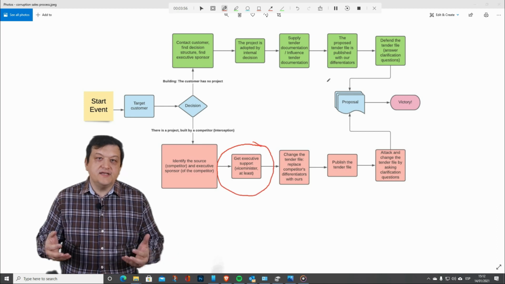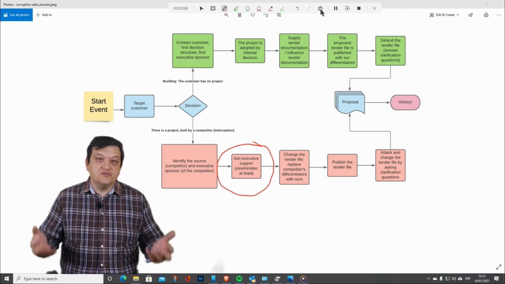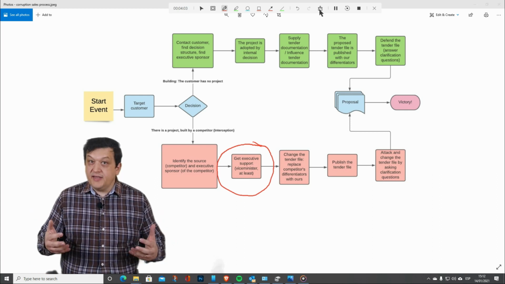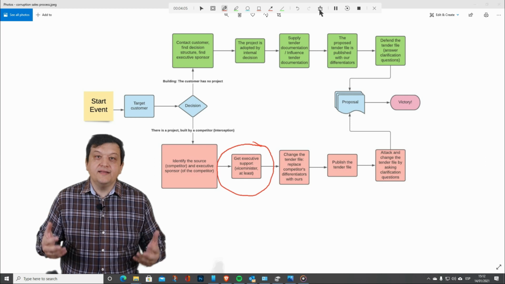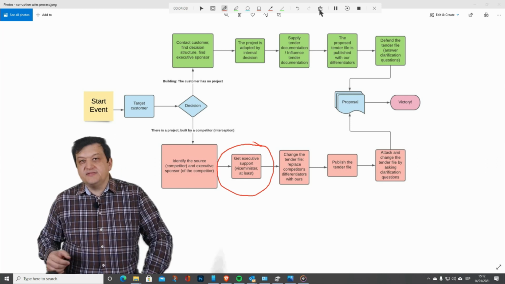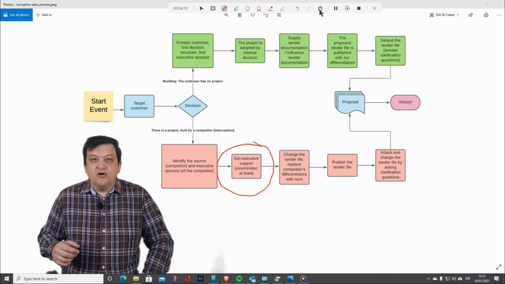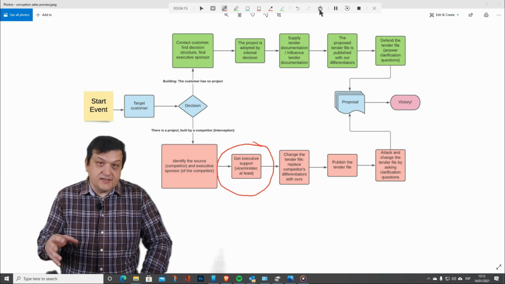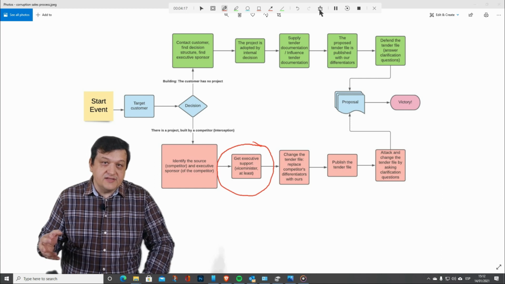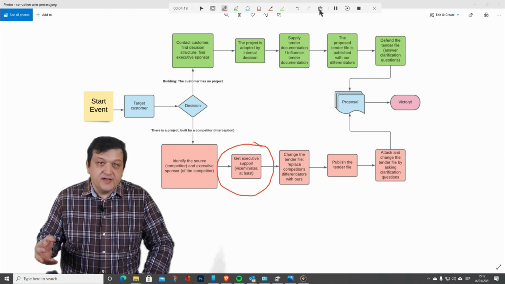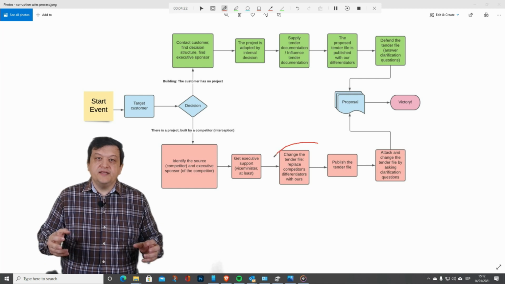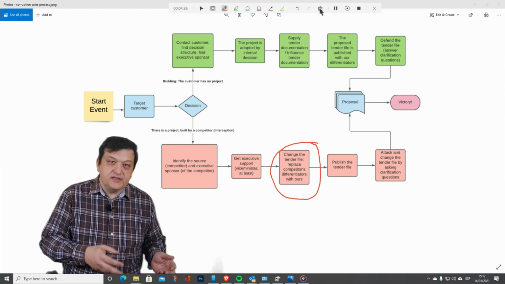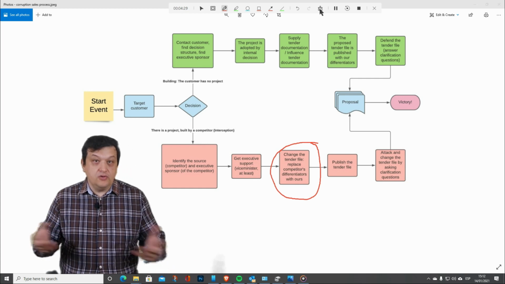The salesman will use the executive sponsor to hire an executive support, a decision maker of the buying organization. This decision maker must be more powerful than the one of the competitor. Sometimes the customer gets the support of the same corrupt official as the contractor that initiated the project. Politicians and high-rank civil servants are professional traitors. Next step, change the tender documentation if it has not been published yet. Remove the competitor's differentiators and write yours instead.